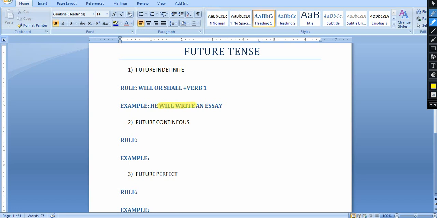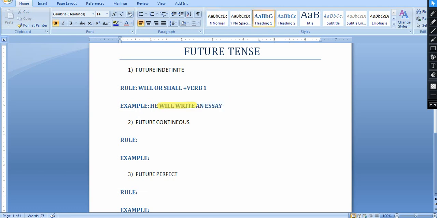Now you guys might be thinking why I highlighted these two words, will and write. Here you can see the rule: will or shall plus verb 1. The word write I have highlighted because it is the first form of a verb. Write is the first form of a verb. Now you can see here will. I highlighted will because the rule was will or shall plus verb 1, and instead of shall I used will.